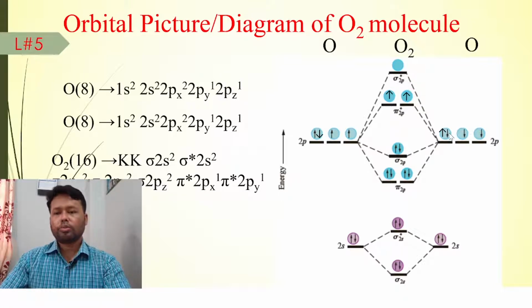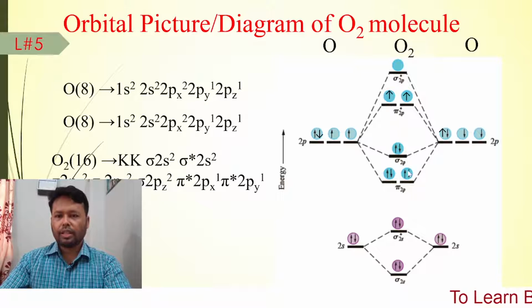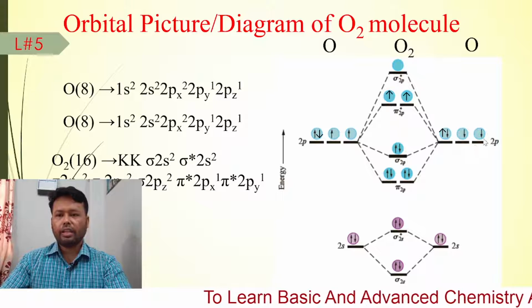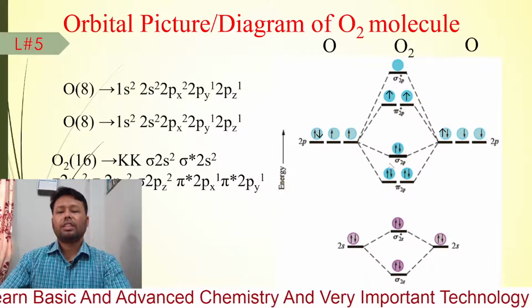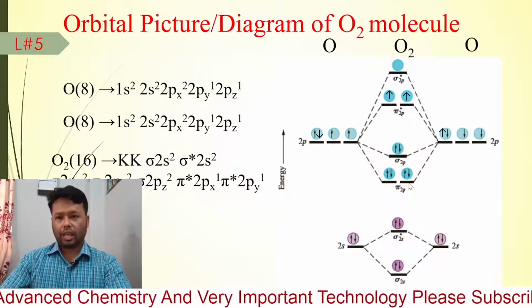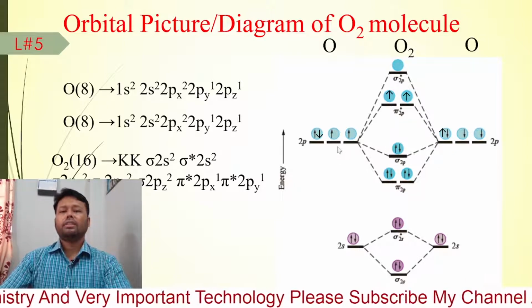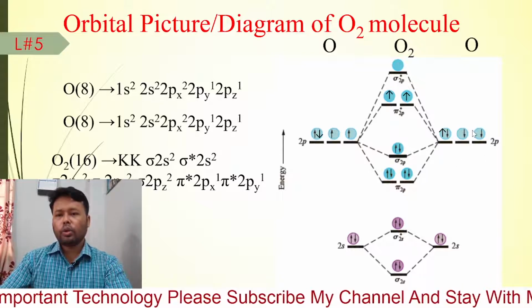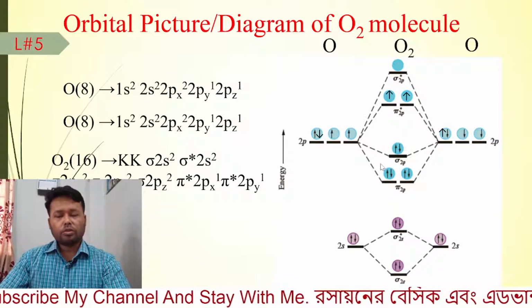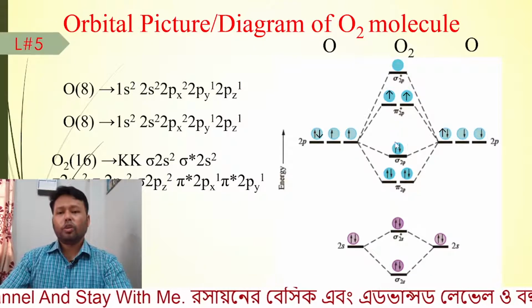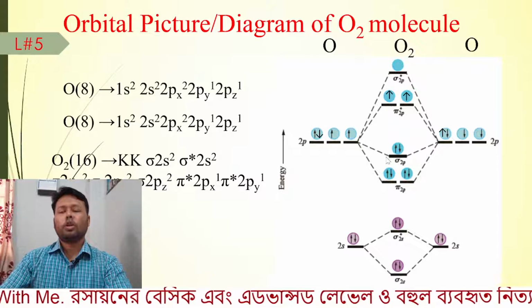When it makes a bond, one electron from here comes here, one electron from here comes here, and another and another, so these make 3 bonding molecular orbitals. Total we have 8 electrons, and 6 are already bonded electrons, because we need to fill the electrons in the molecular orbitals.